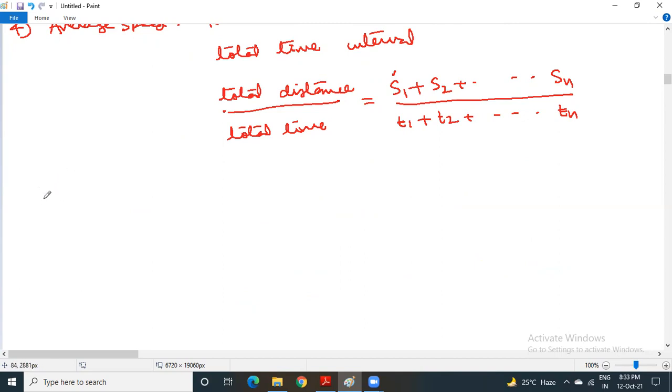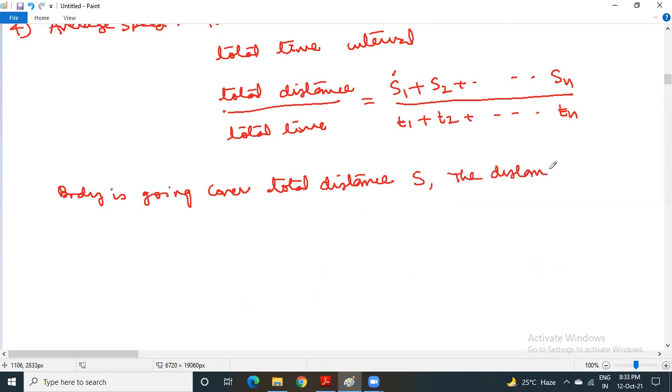So therefore, let us say the body is going to cover a total distance, but the total distance is equally divided.